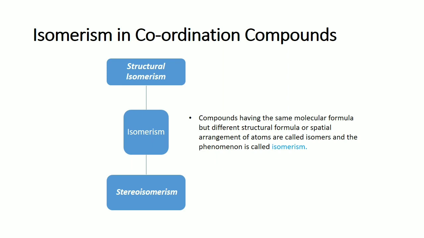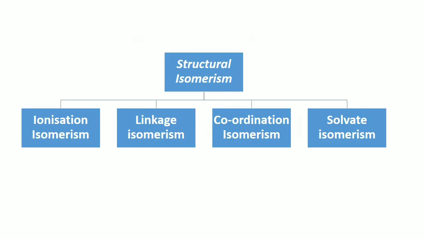So isomerism is generally of two types: structural isomerism and stereoisomerism. The isomerism is generated because of the difference in their structural formula or the spatial arrangement of atoms. We have to deal with each isomerism and its classification. First one is structural isomerism, which is classified into four: ionization isomerism, linkage isomerism, coordination isomerism, and solvate isomerism.